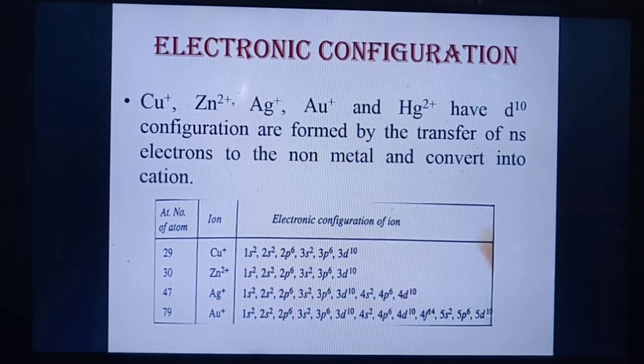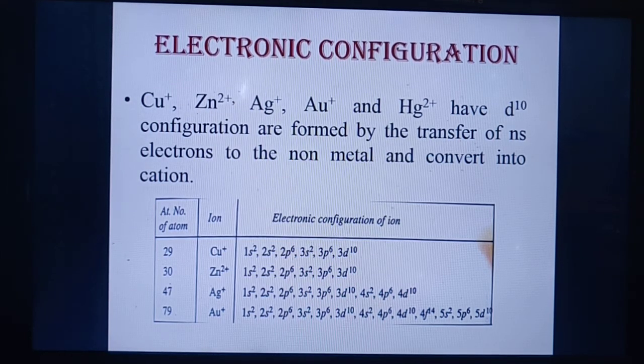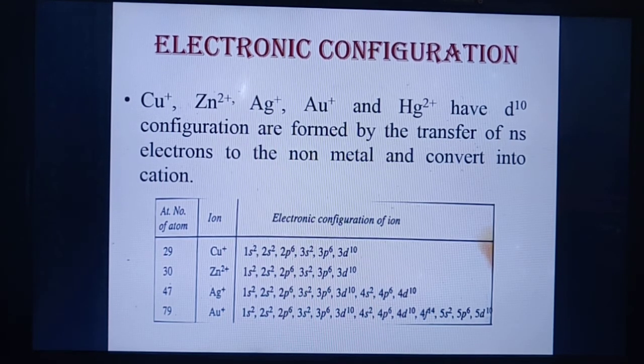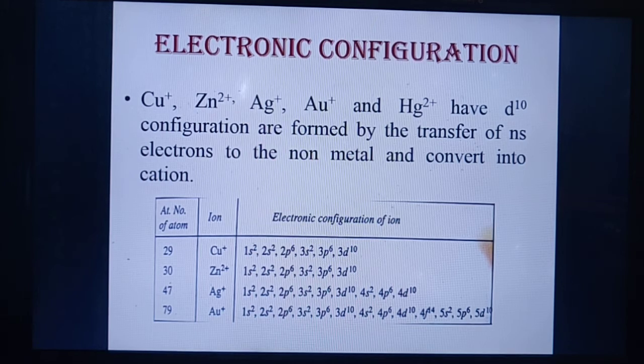The third factor which also affects the lattice energy a lot is electronic configuration. The electronic configuration of the cation also affects the lattice energy of the compounds.